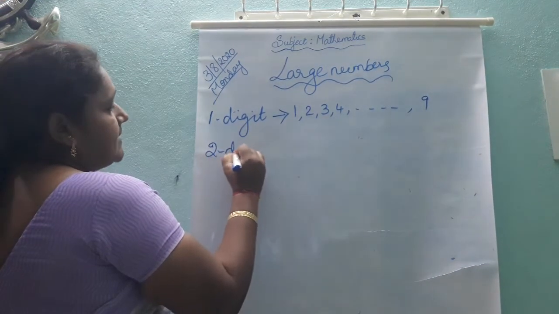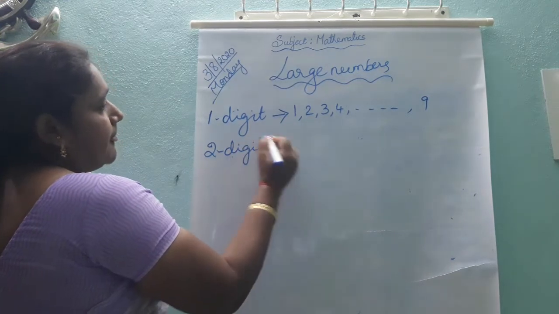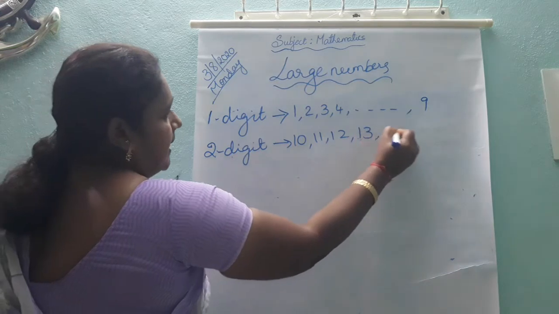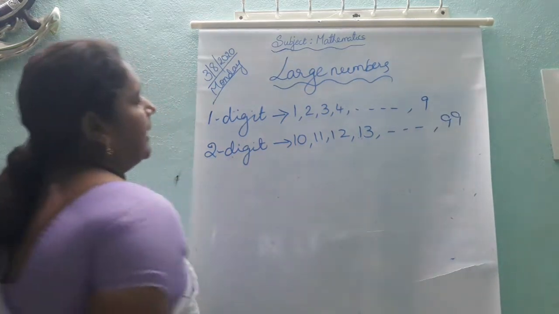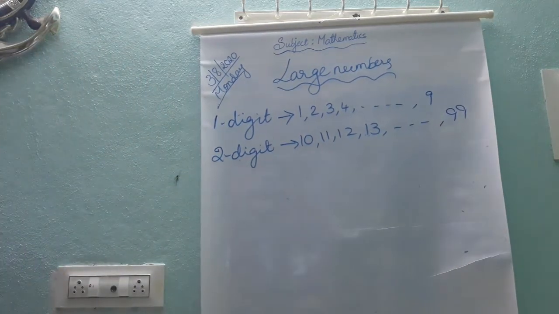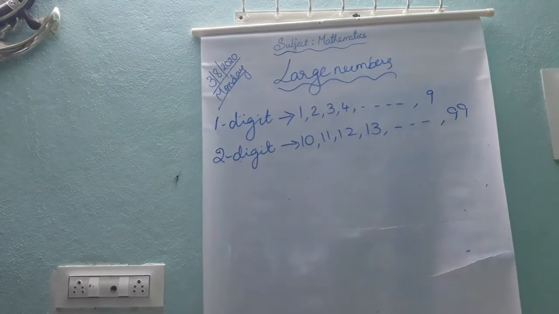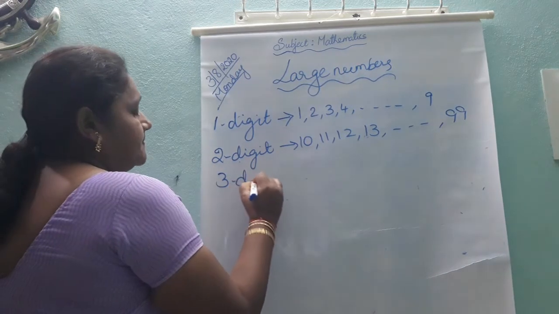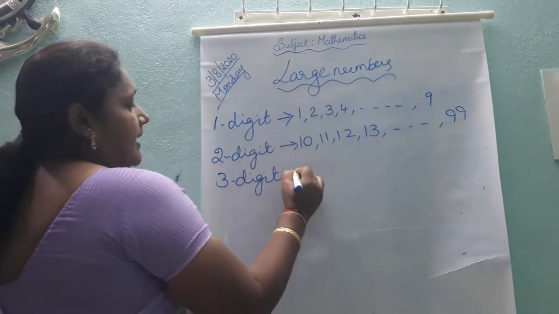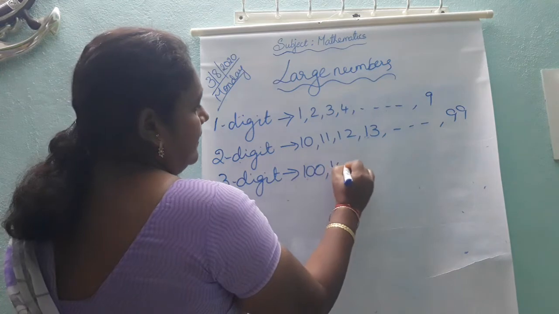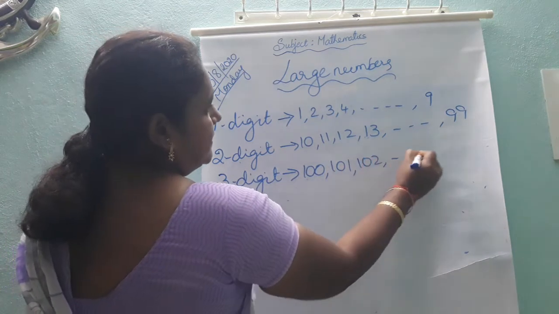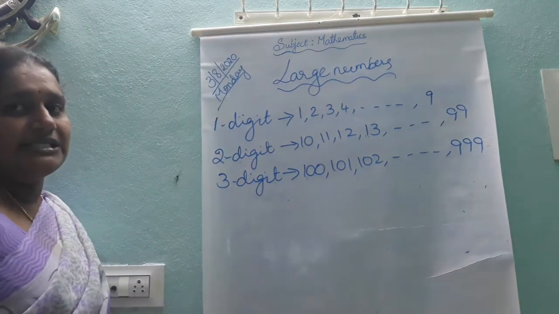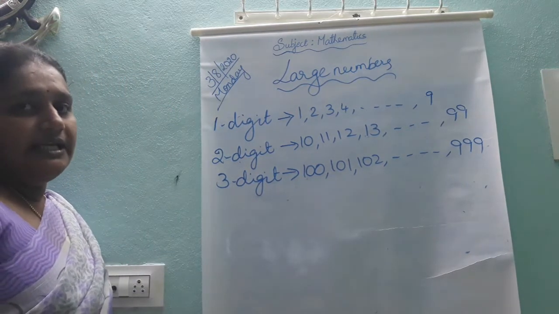Next, 2-digit numbers. The numbers 10, 11, 12, 13 and so on up to 99. We call them 2-digit numbers. Next one, 3-digit numbers. The numbers 100, 101, 102 like that up to 999. We call them 3-digit numbers.